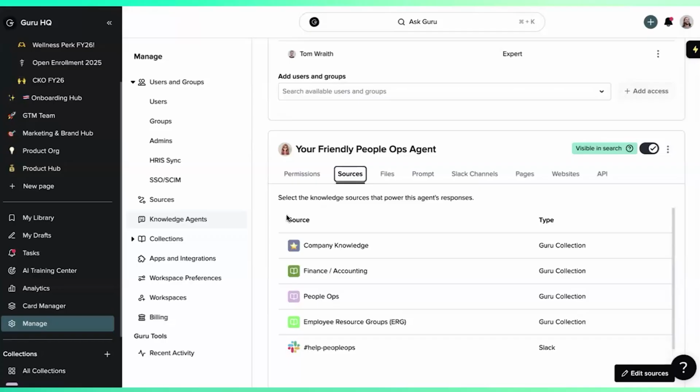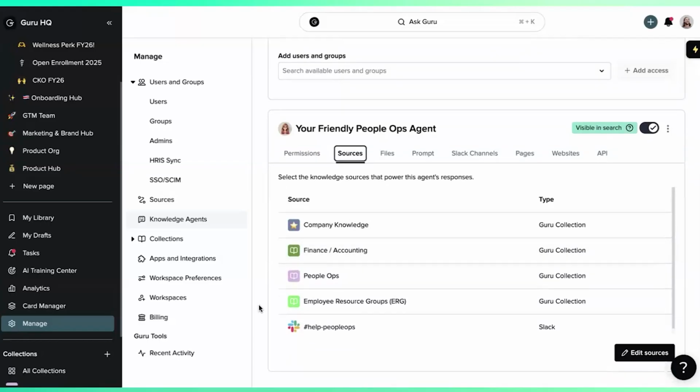And part of the reason why it's able to give such thorough, accurate responses is because we've limited the sources, right? Yeah. So company knowledge is going to cover things around town hall, newsletter, core values, things around our communication strategy, whereas finance and accounting information is going to talk to you about expense reimbursement strategies, taxation, things like that. People ops obviously is going to have all of our HR content.